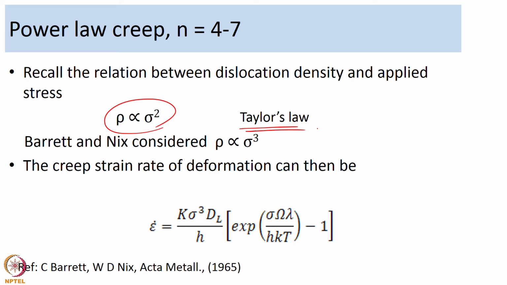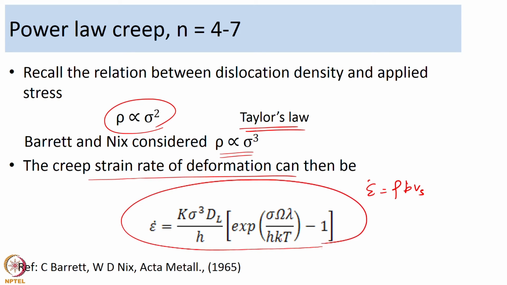Barrett and Nix, instead of sigma square, considered that rho is proportional to sigma cube. They employed that in the equation rho b Vs. What they ended up with is that the creep strain rate of deformation can be given by the following equation: epsilon dot is equal to k sigma cube Dl over h, exponential of sigma omega lambda h over kT, minus 1. This is the equation that Barrett and Nix arrived at using the concept of motion of jogged screw dislocations.